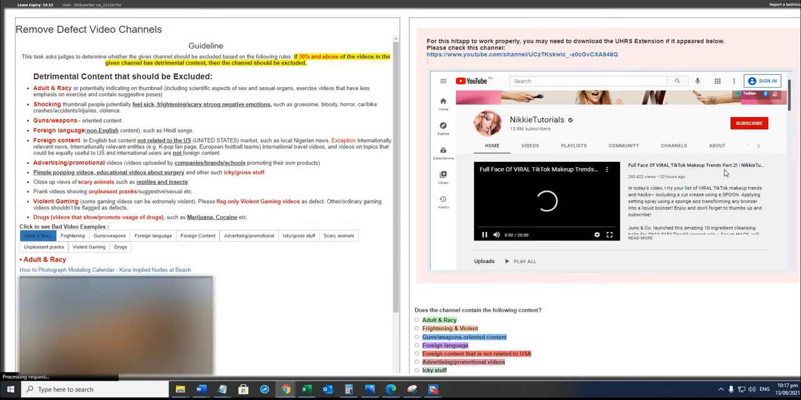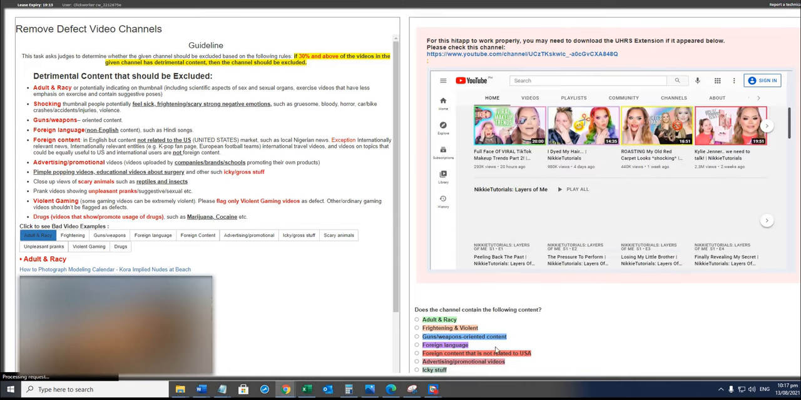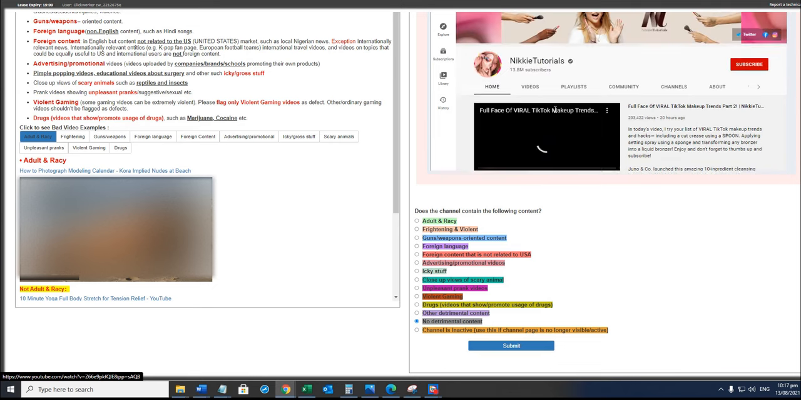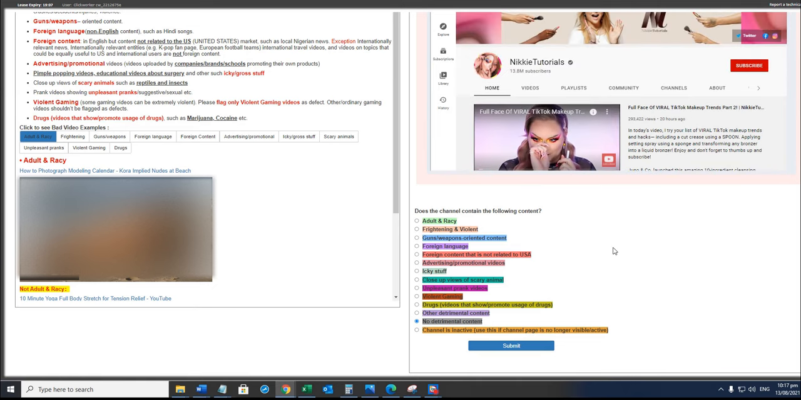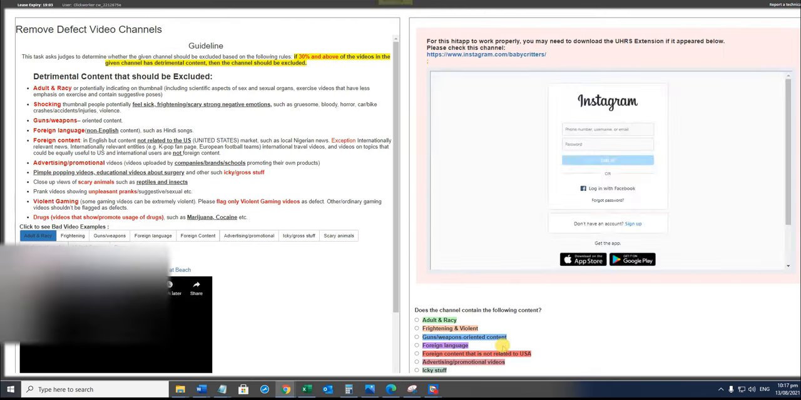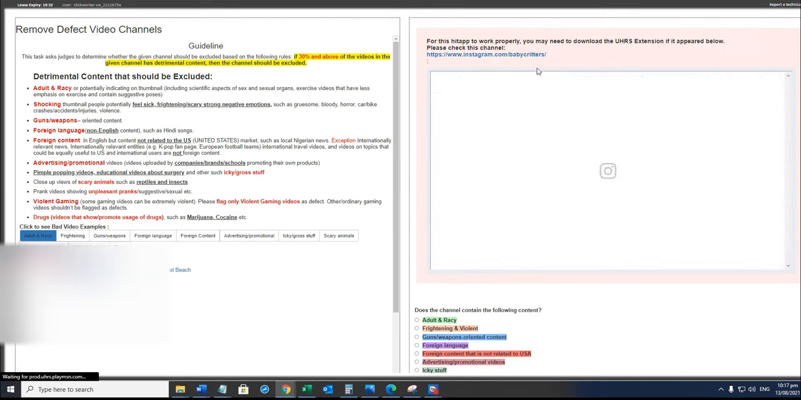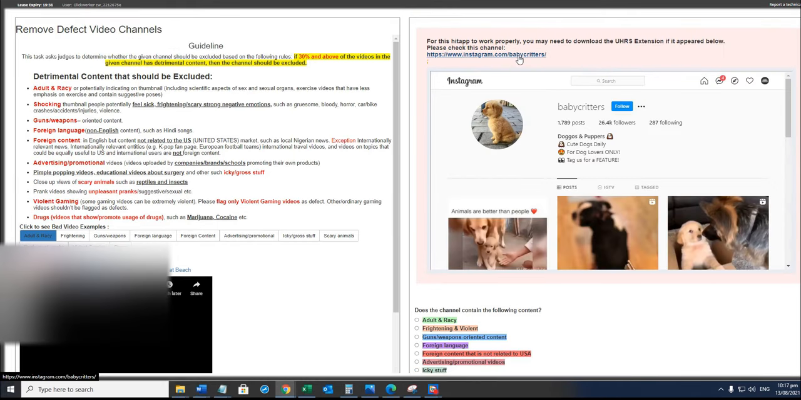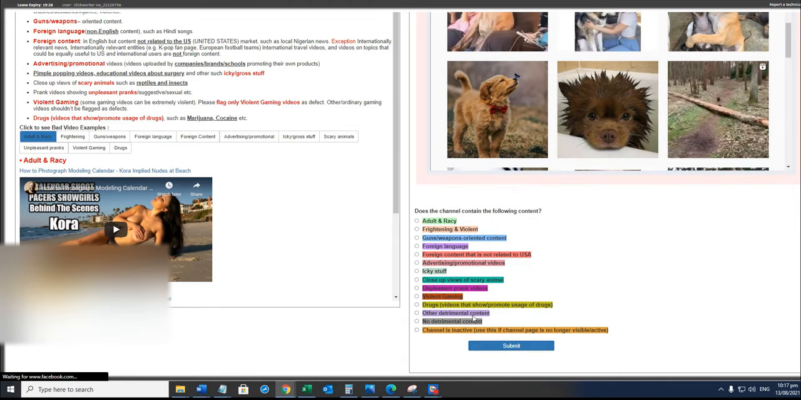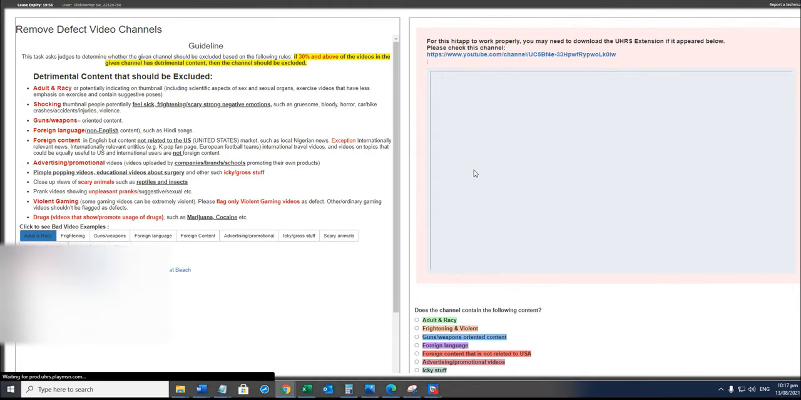So Nikki Tutorials, full face viral TikTok makeup, that has no detrimental content. If the video is like this, usually it'll be a promotional video, but for this one it isn't. So no detrimental content at all. For this one, it's an Instagram website. Those are cute doggies, so it's no detrimental content as well.